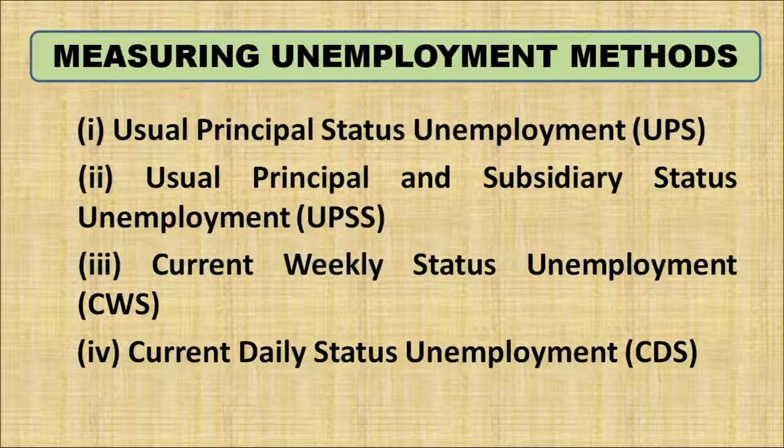Subsidiary activity may be those activities in which, if he is not getting a job in the principal activity, he will join some other organization, maybe an accounting firm. So, in usual principal status unemployment, the number of people who are unemployed in their principal activity will be counted, and the resultant figure will be the usual principal status unemployment at that particular time.